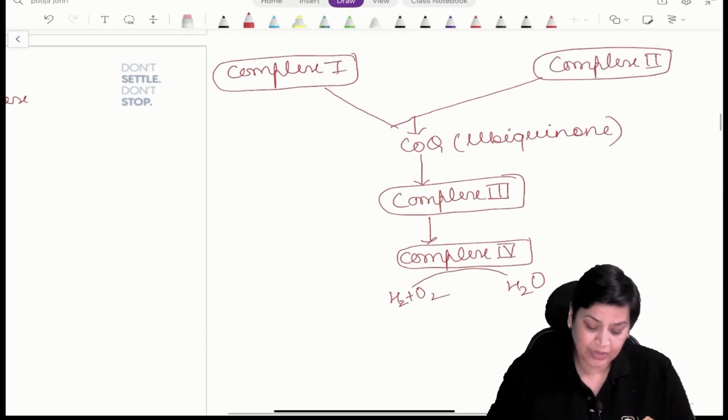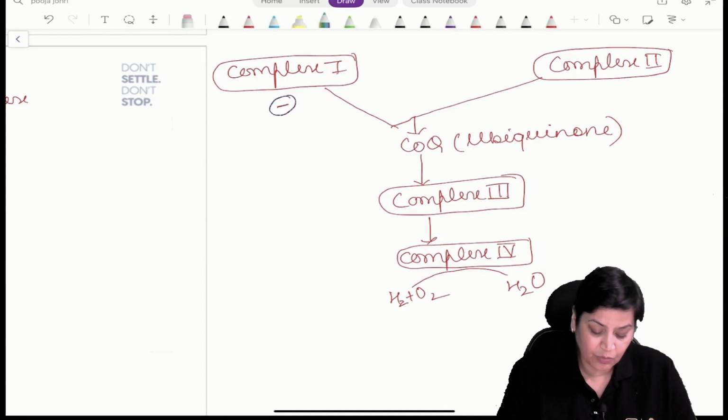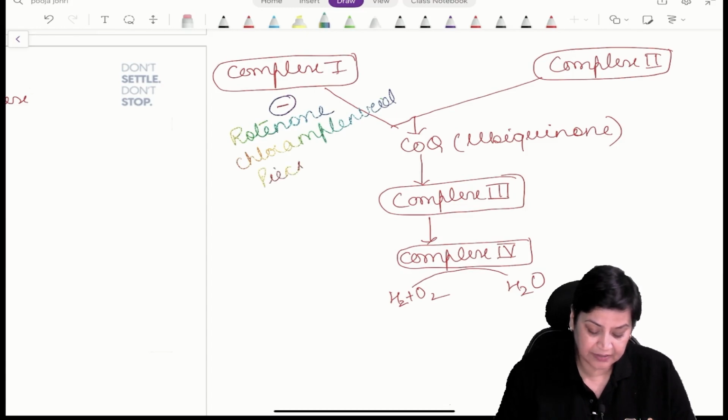And coming to the inhibitors, complex 1's most important inhibitor is rotenone. Second important inhibitor is chloramphenicol. Third important inhibitor is pyridine.